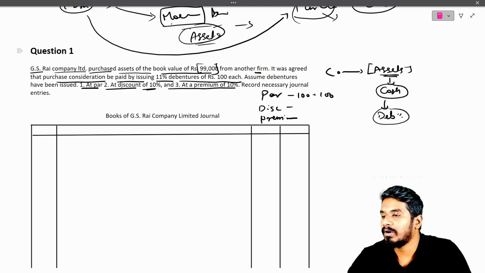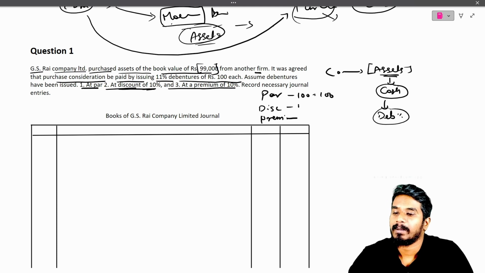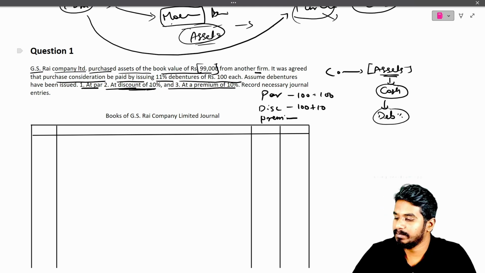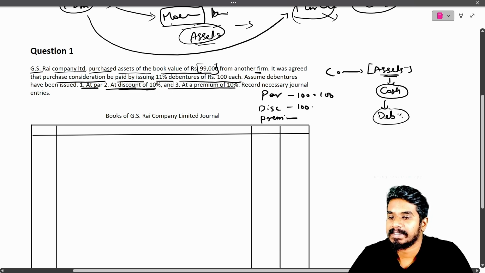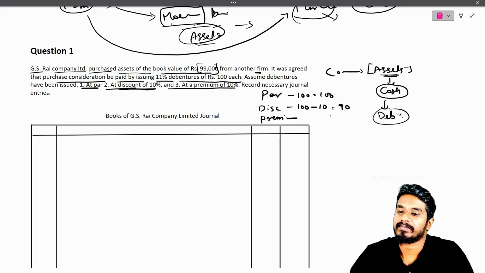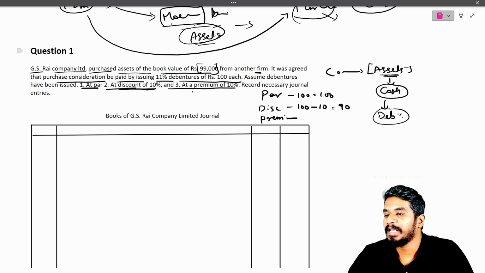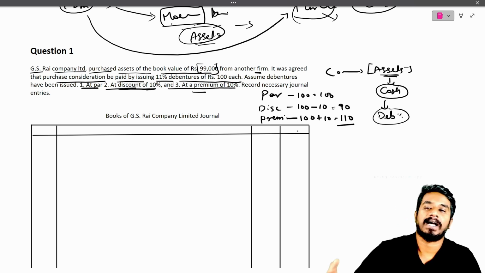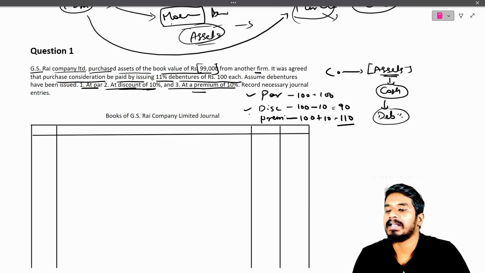At a discount of 10 means 100 minus 10, so they are selling at 90 rupees. Premium means an extra cost, 100 plus 10 equals 110, so for 110 they are selling. So three cases are there. Let us solve this and see the journal entries.